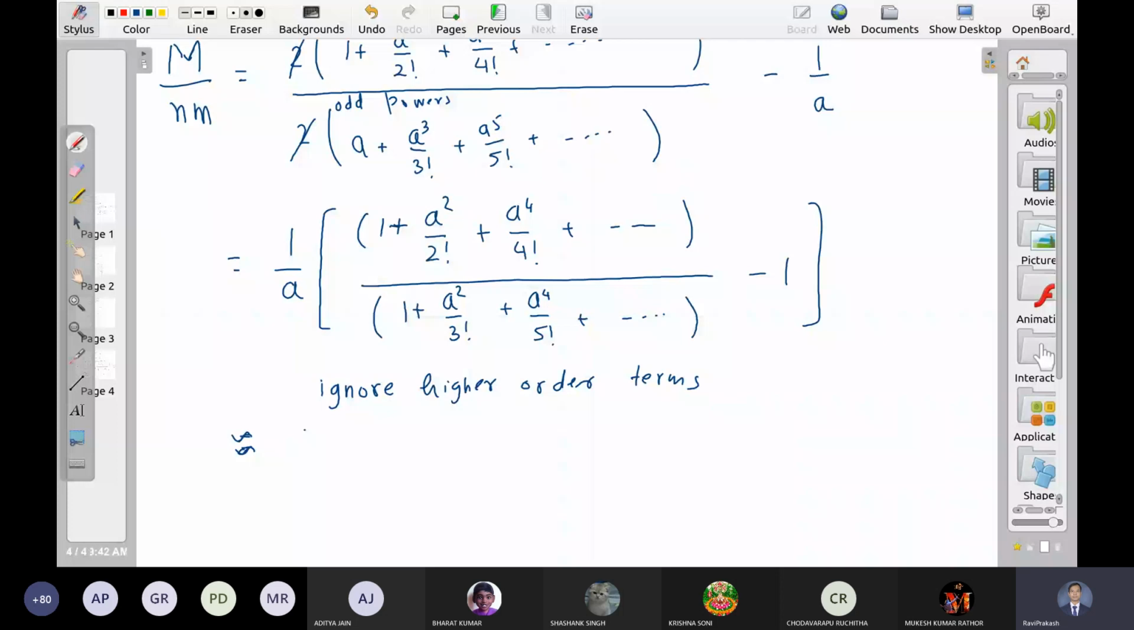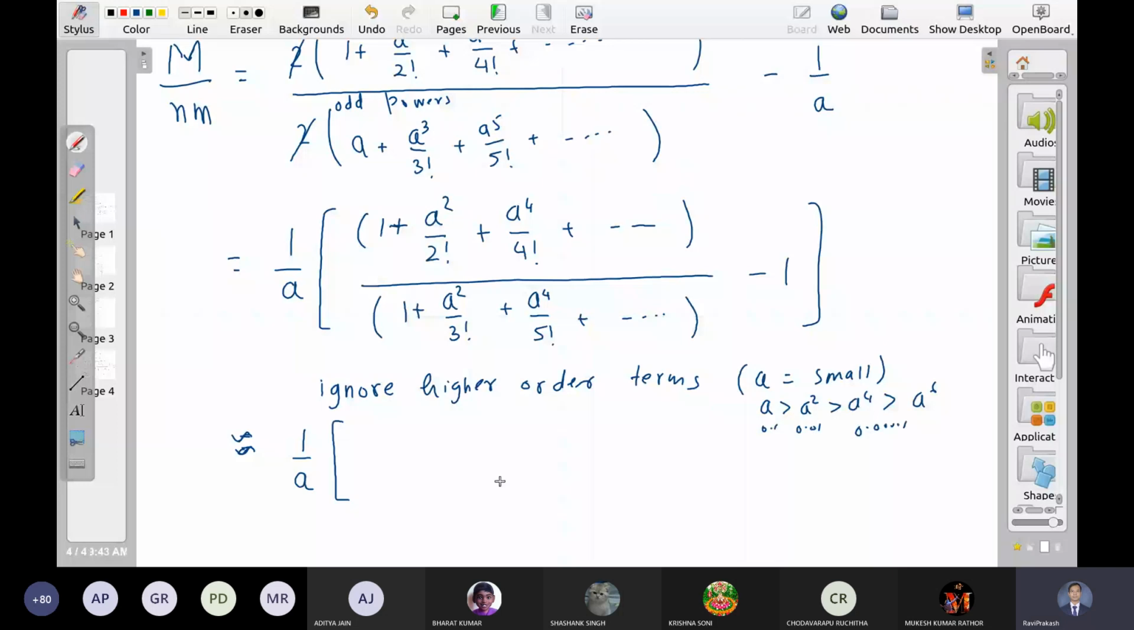And when can we ignore? When a is small. A small means a is bigger than a square, which is bigger than a4, which is bigger than a6, right? Like a is 0.1, a square is 0.01, a4 is 0.00001.